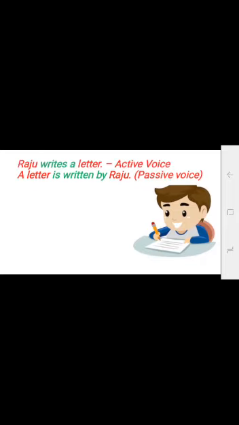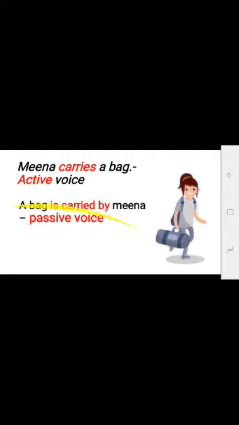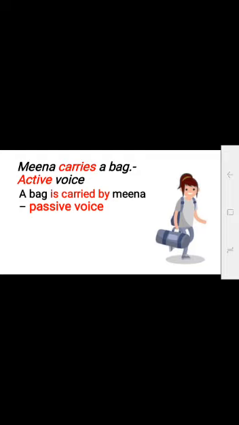Now what is the boy doing? Yes, he is Raju. Raju writes a letter. Active voice. How to frame in passive voice, and the sentence is in simple present tense. So the passive voice will be a letter is written by Raju. Let's see one more example. Now what's this girl doing? Girl carries bag. Her name is Meena. Meena carries a bag. Again simple present tense, active voice. A bag is carried by Meena. Passive voice.